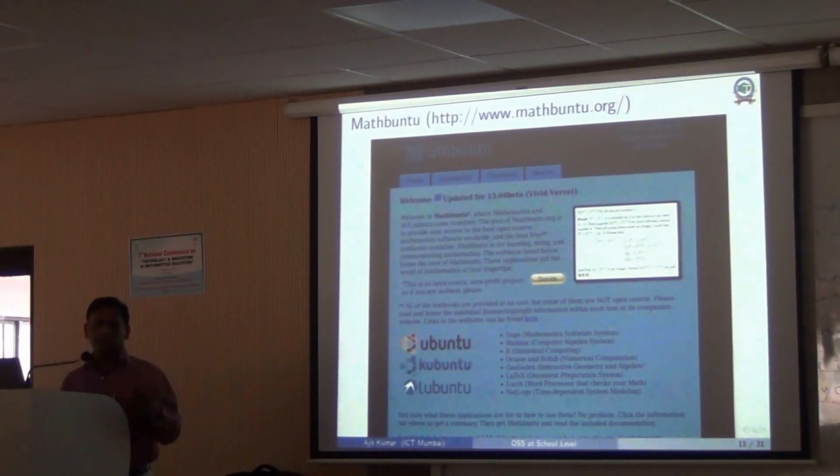You can burn it on a DVD and run your computer through that DVD. The entire system will run from that DVD. Nothing will happen to your computer or any of the data that you have in your computer, and it also gives you the facility to install in your system. If you are convinced, you can make it dual boot mode. You can run Linux as well as Windows both.